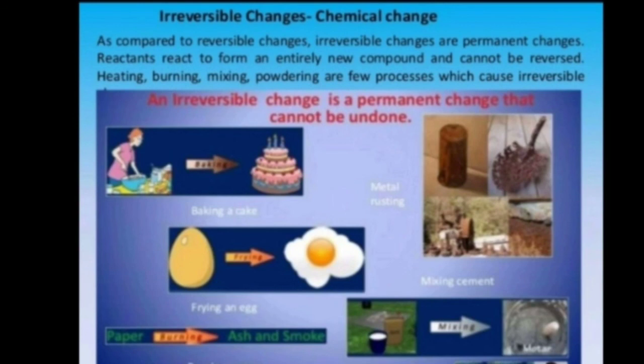Like when we are baking a dough, when we are cooking an egg, when we are burning a piece of wood, when we are burning a piece of paper, these are some chemical changes in which we are always getting a new substance. For example, when we are burning the paper, we are getting the ash and the smoke. These are new substances. And that is why we call them chemical change or irreversible change, because from ash and from the smoke we cannot get the paper back. So I hope now you can differentiate between the two types of changes that are happening around us.